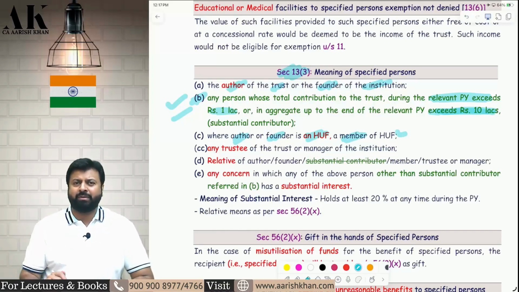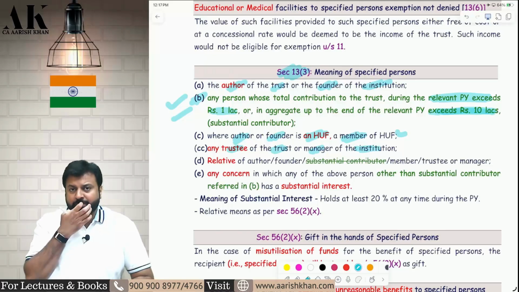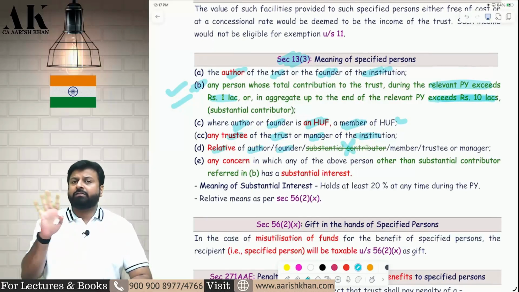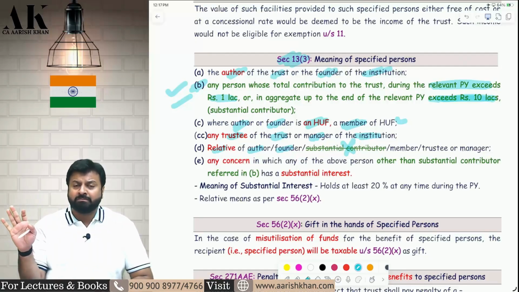You cannot apply the money for the members of a HUF also. Then the trustee of the trust or the manager of the institution can also be called as what? Specified person. Then the relative of the author, founder, not relative of substantial contributor. Relative of substantial contributors are not considered to be specified person for the purpose of this section.